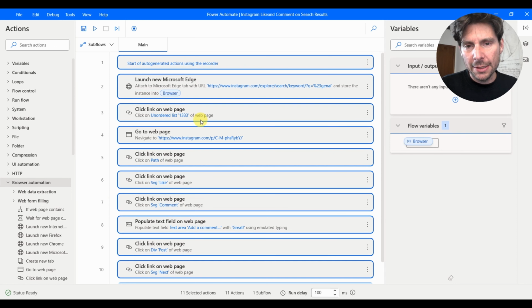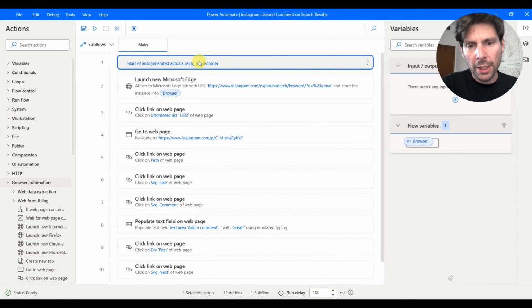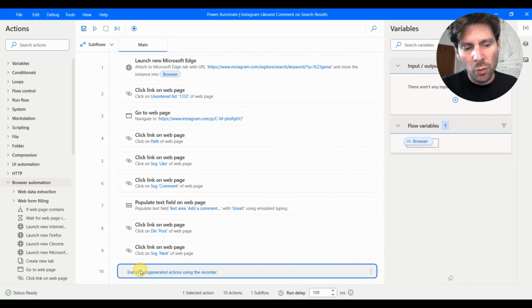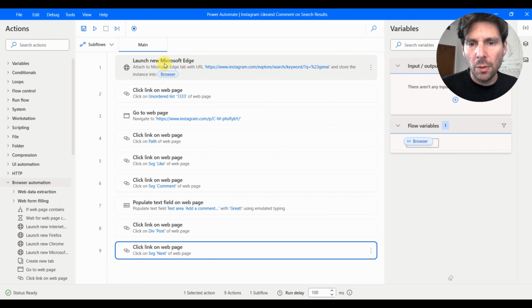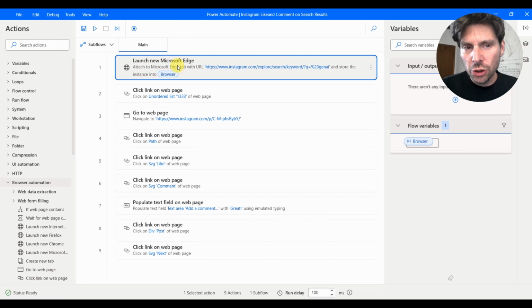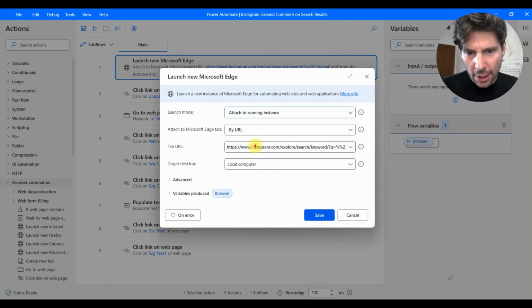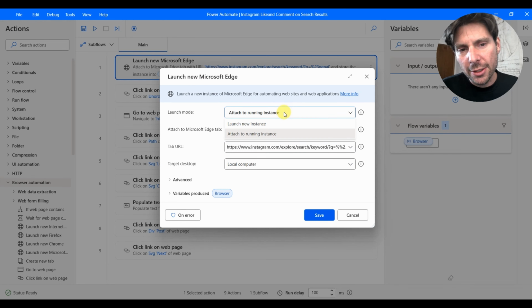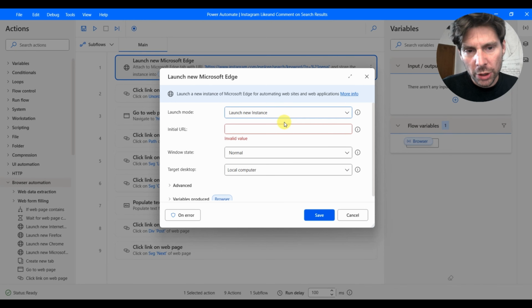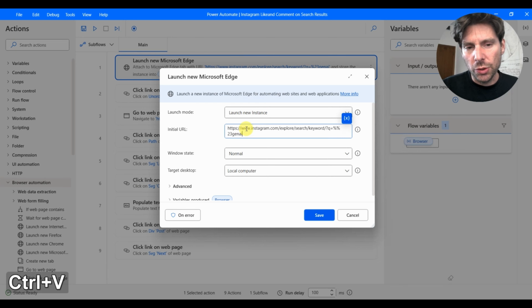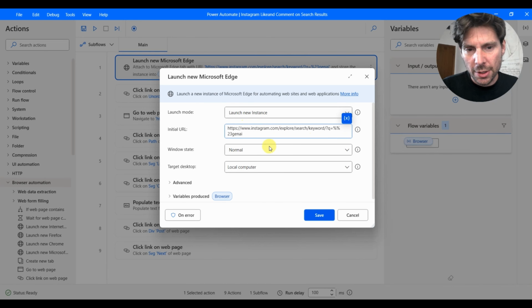Well, 11 steps for something so complex. We're going to probably add a few more steps, but not that many more. So let's take a look at what it has created. The first action is launch Microsoft Edge. If we double click inside of it, we can see that it's attaching to a running instance, which means that the browser has to be open for it to work. We're going to set it so that we open a new browser every time that we use it. We're going to paste in the link that was there, and we're going to maximize the screen.